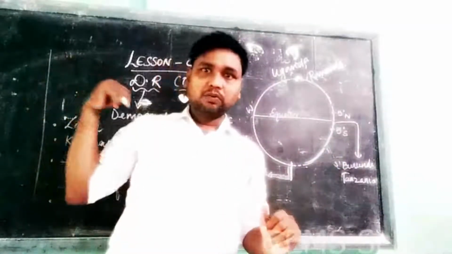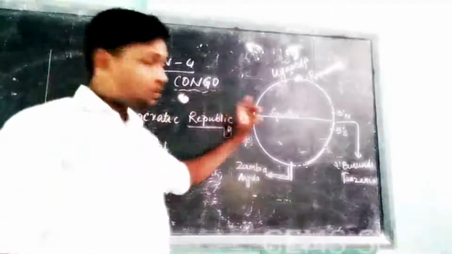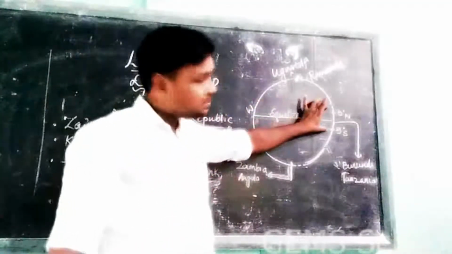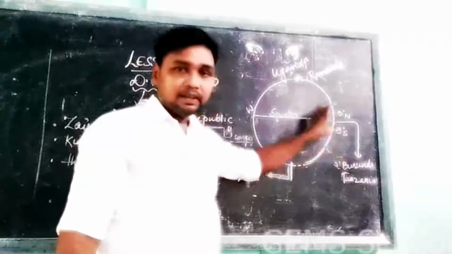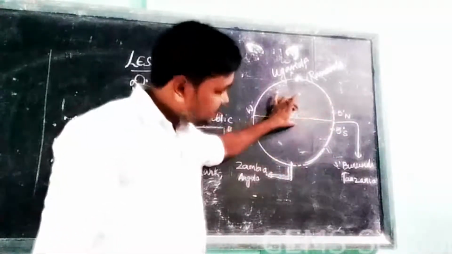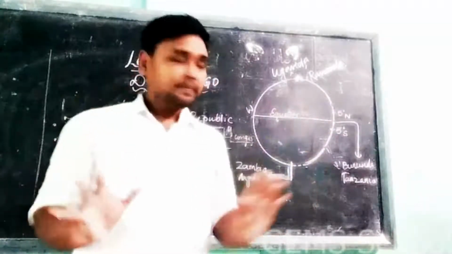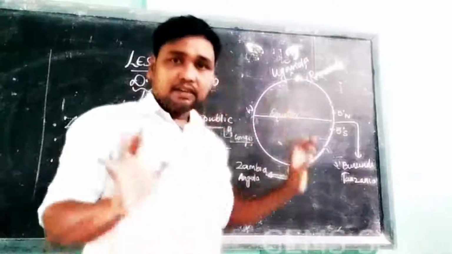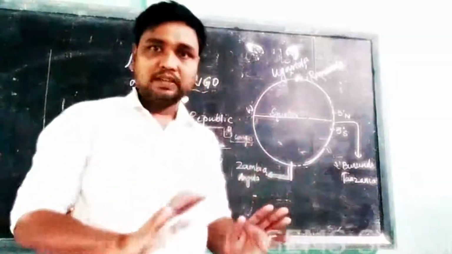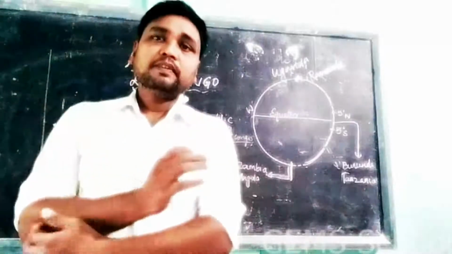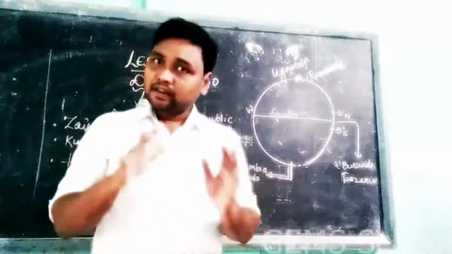The lesson we are reading now, DR Congo, falls between 5 degree north and 5 degree south. It falls on the equator. In this area only DR Congo is there. DR Congo is found in Africa.